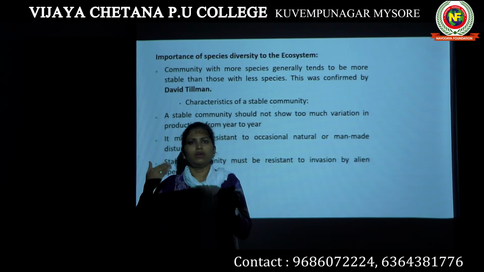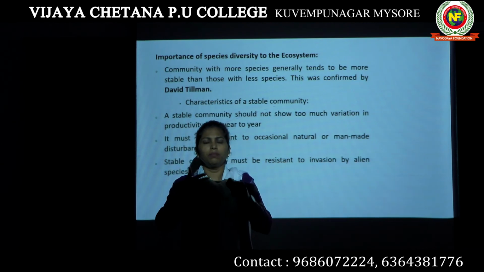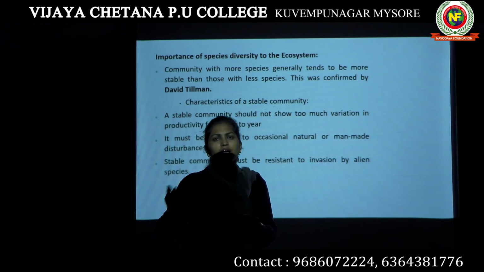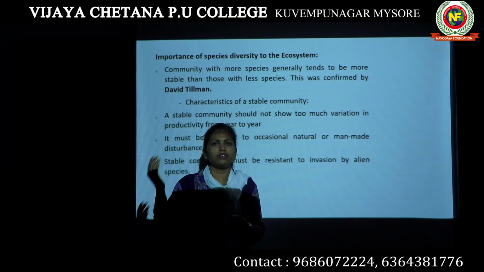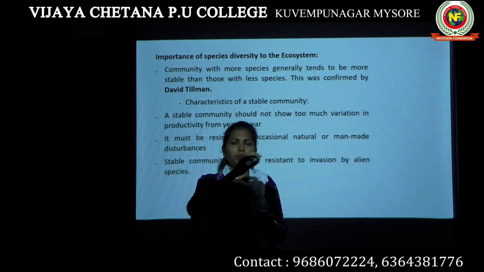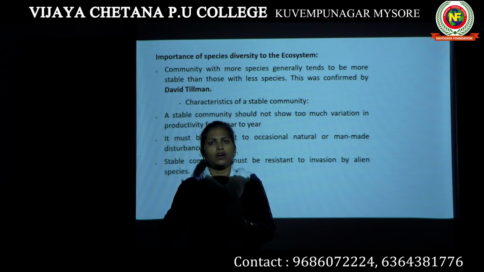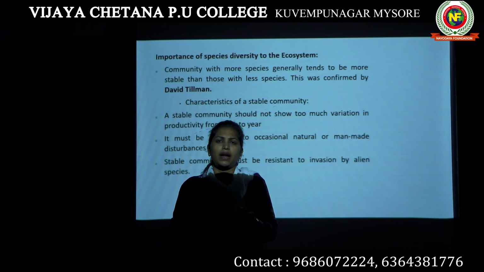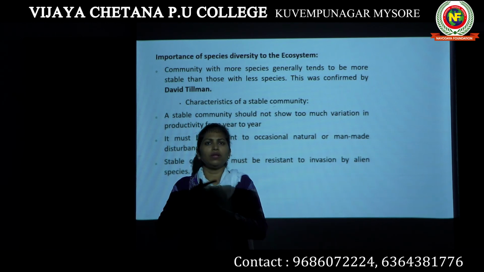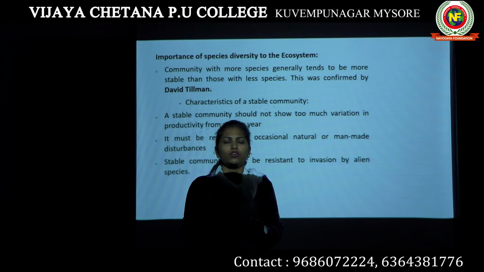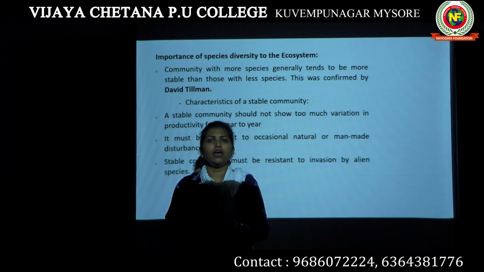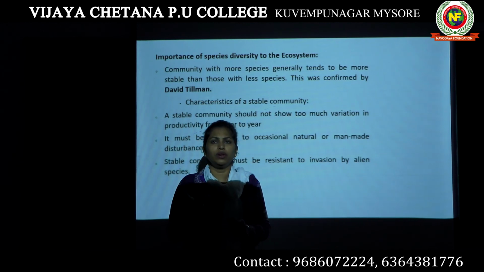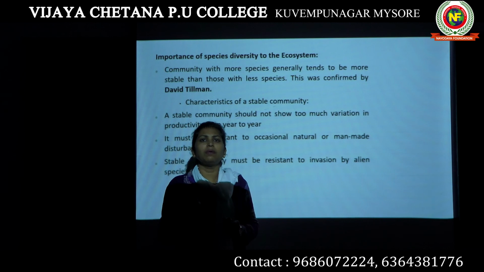Plants will grow with the help of the minerals given by decomposers. Plants give food and oxygen to the animals, and also to the decomposers. Animals depend on the plants. When the animals die, the decomposers release the nutrients from the animal's body and give them back to the plants. When there is interaction between all the communities, that is going to be a stable community. When there is more species diversity, that indicates the community or ecosystem is stable.